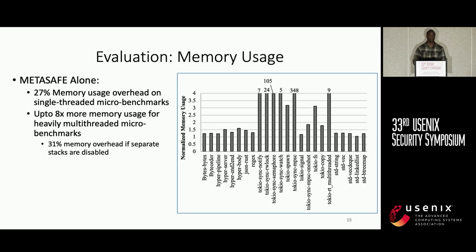In terms of memory, we measure the memory overhead using the micro benchmarks, and we find that for single-threaded micro benchmarks, we incur a 27% memory usage overhead. But for heavily multi-threaded micro benchmarks, we incur 8 times more memory usage. And we found that this is due to each thread needing a separate stack for the smart pointers, even though it might not use it. So when we turn that off, we find that the memory overhead drops to 31%.